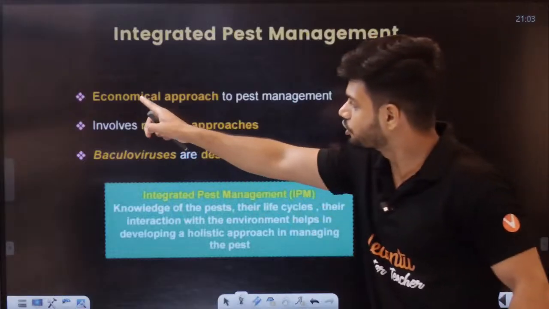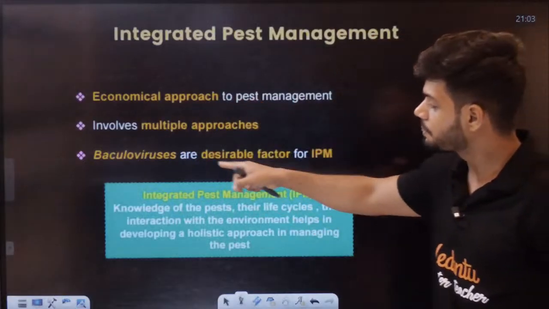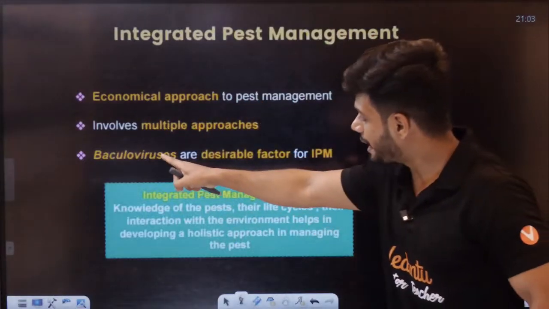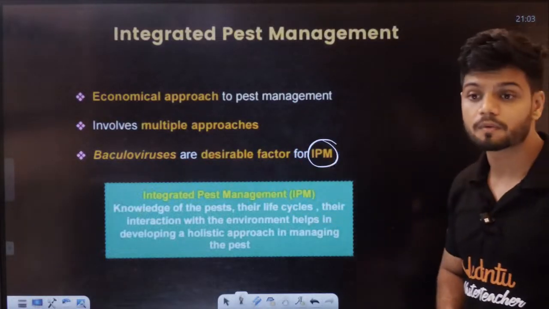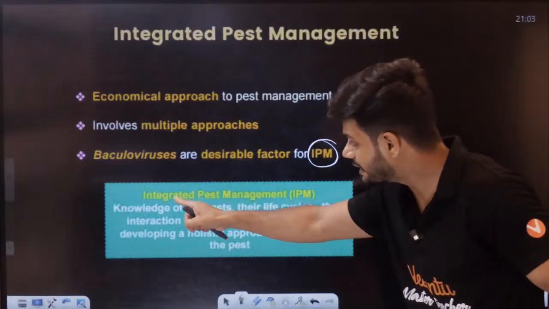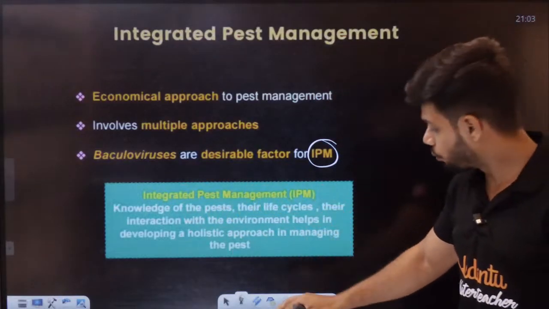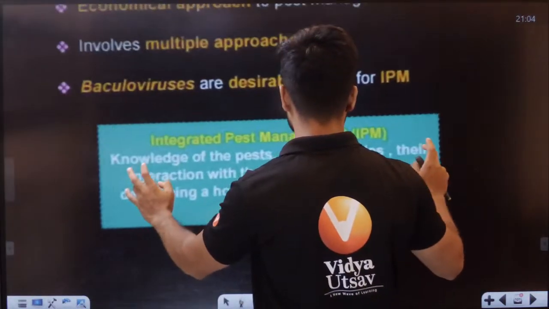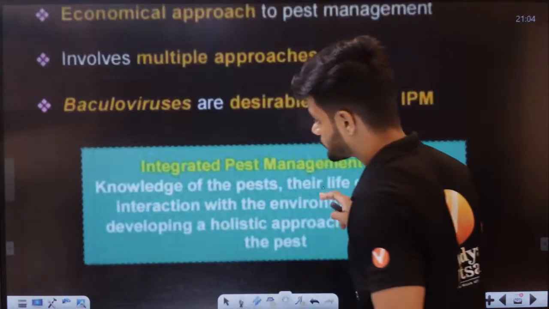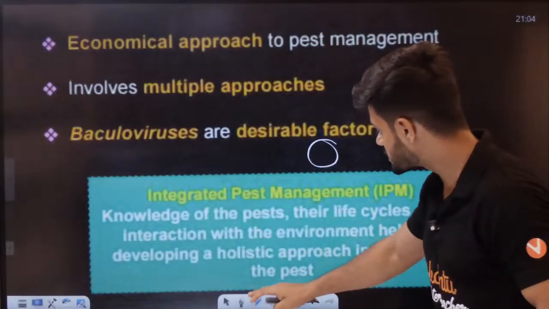See, the economical approach to pest management involves multiple approaches. Baculovirus is a desirable factor for IPM. What is IPM, students? Integrated pest management.